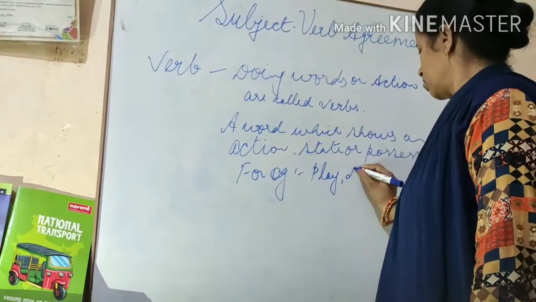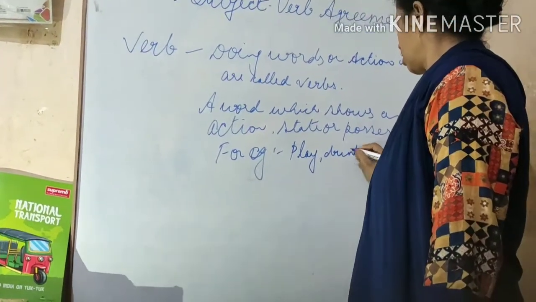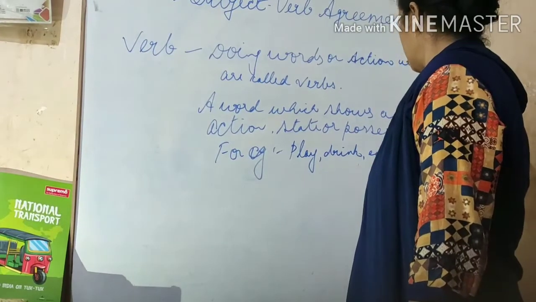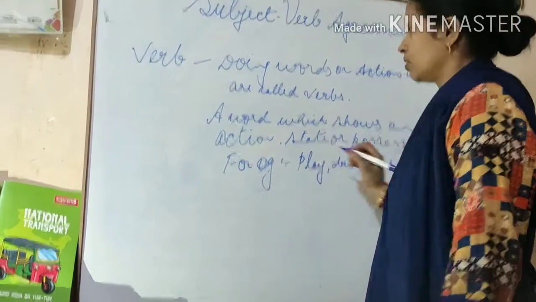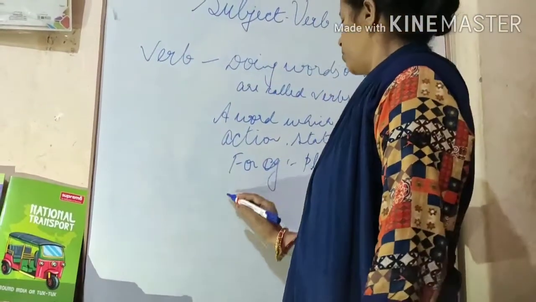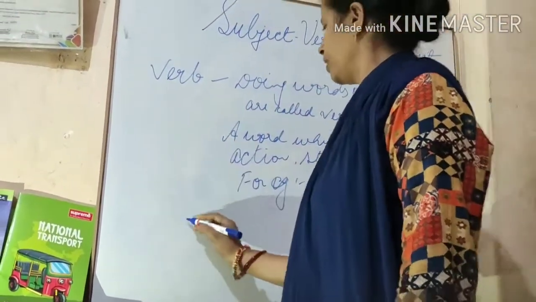Play, drink, eat, write, etc. So these are verbs we have studied.